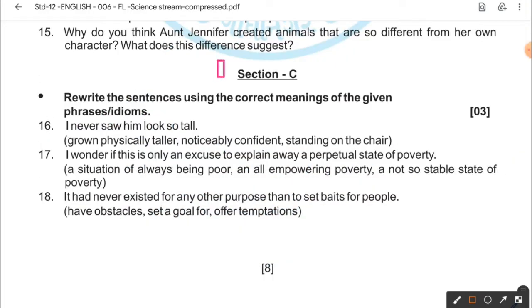Dear students, section C, that is your grammar section, and where the first question is of idioms and phrases. So remember, idioms and phrases question carries 3 marks. Here please go through this question. I never saw him look so tall, where you will be given the 3 options and you have to rewrite this question. Remember, dear students, rewrite. You have to select the appropriate idiom and phrase from the given bracket, and you have to rewrite this question. So you only have to write the answer 16, answer 17, answer 18.